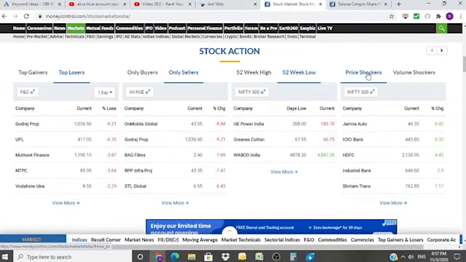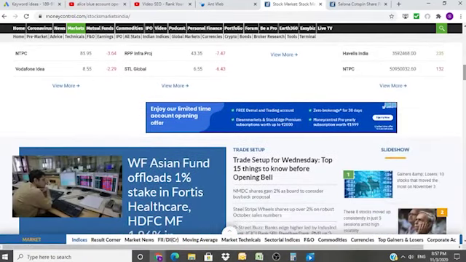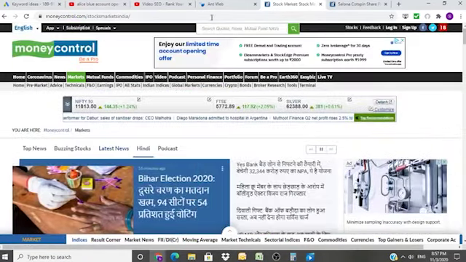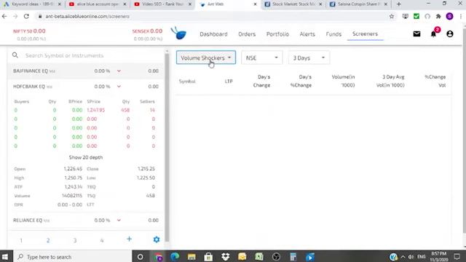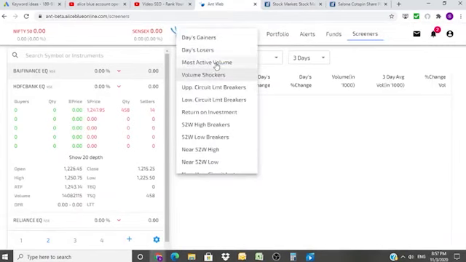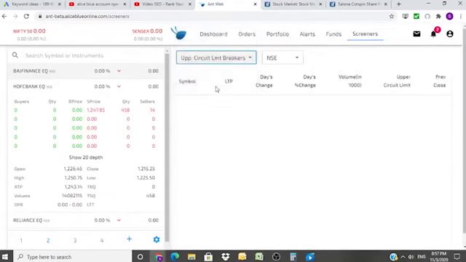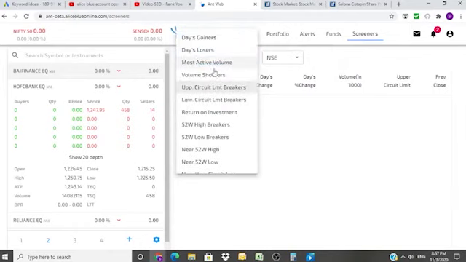Price shockers, volume shockers. Again, we'll not go in depth. I'm just giving you a brief. So these are the categories: the volume shockers, most active volume, upper circuit limit breakers. The exchange puts an upper circuit so that they can actually control the crisis basically. And lower circuit, return on investment.